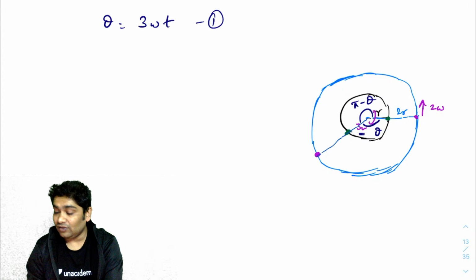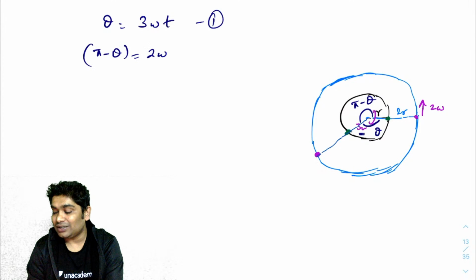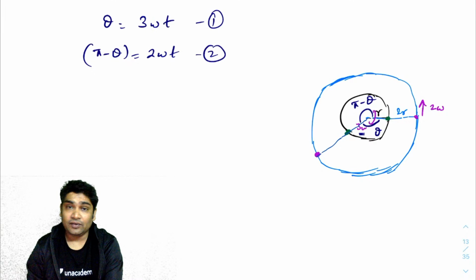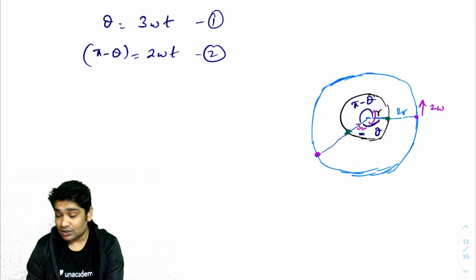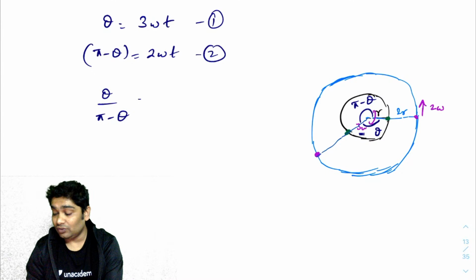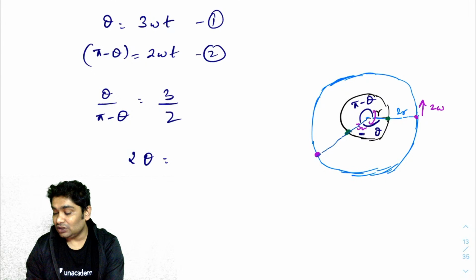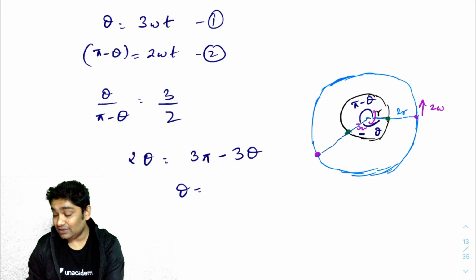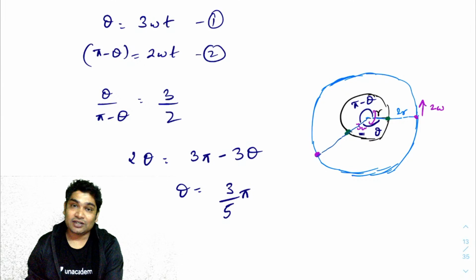For the second one, pi minus theta would have been 2 omega times t. That is the second equation. So I can divide these equations and I will get theta over pi minus theta equal to 3 over 2. So 2 theta equals 3 pi minus 3 theta, so theta I will get as 3 by 5 pi. That is the location where they will meet.